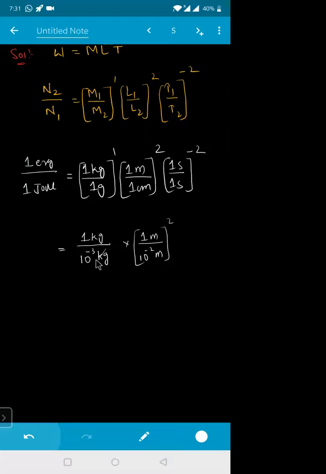The kg and meter will get cancelled. So this becomes 10 to the power of 3 into 10 to the power of 4, or 10 to the power of minus 2 whole square. So this one is 10 to the power of 7. So 1 erg divided by 1 joule.